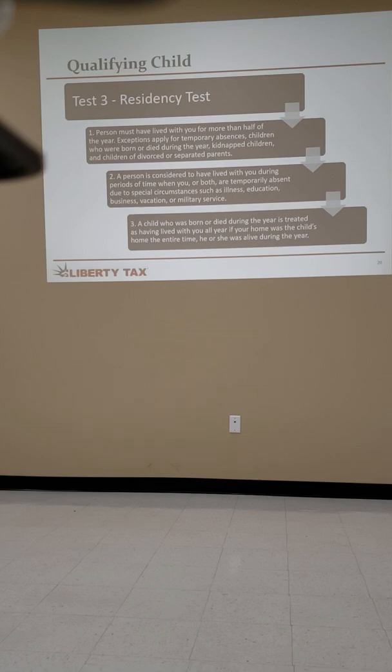Now, if you had someone who lived with grandma for 3 months, but lived with you for 9 months, well, that person was with you 9 months, so you get to claim that child, right? If the child was with grandma for 7 months and you 5 months, well, grandma was really supposed to claim the child, okay? So that's the kind of thing we're talking about with residency.